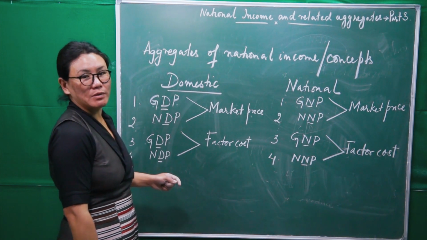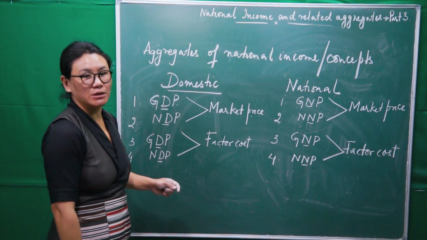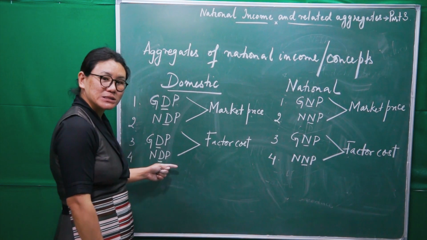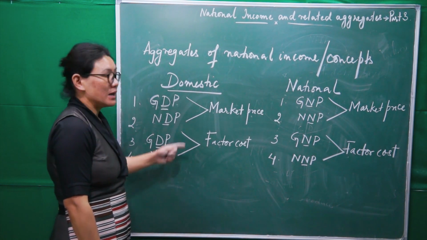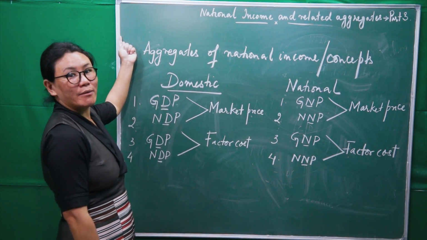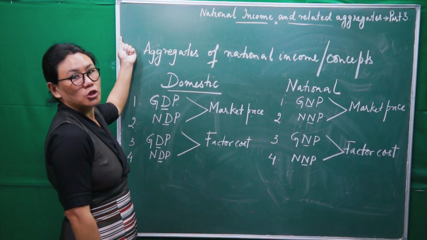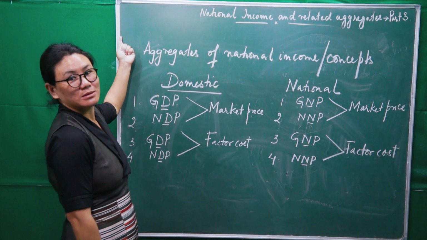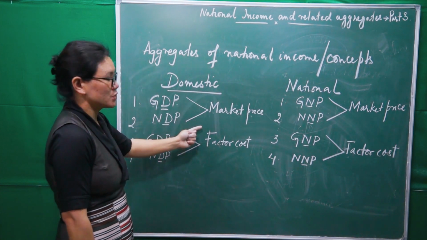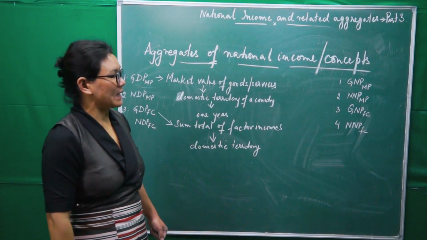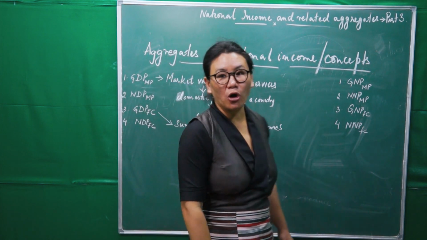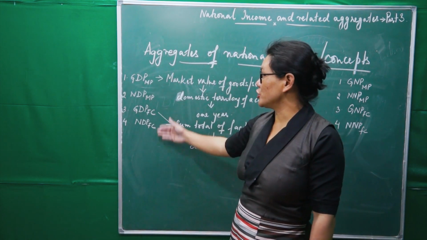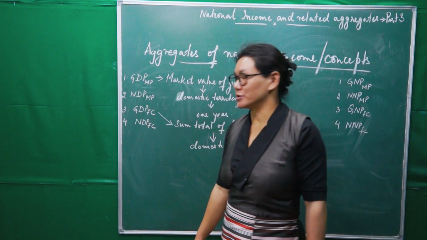And finally, we will go for some application level of these concepts, that is, applying the theoretical knowledge of conversion. We will see the meaning of each of these concepts of national income.